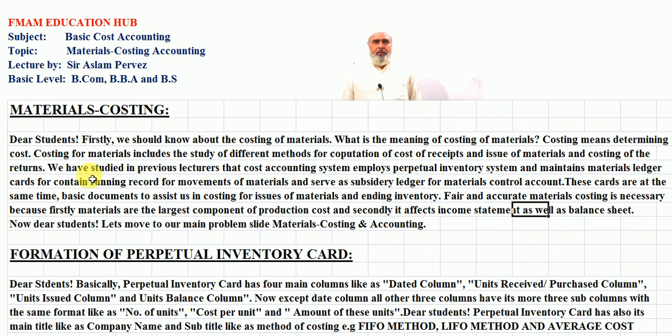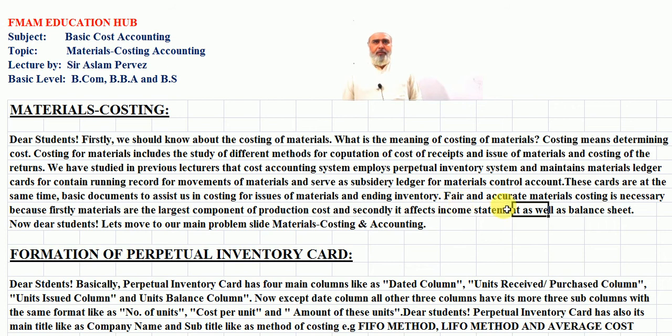We have studied in previous lectures that cost accounting system applies perpetual inventory system and maintains materials ledgers, cards for contain running record for movements of materials and serve as subsidiary ledgers for materials control account. These cards are at the same time basic documents to assist us in costing for issues of materials and ending inventory.